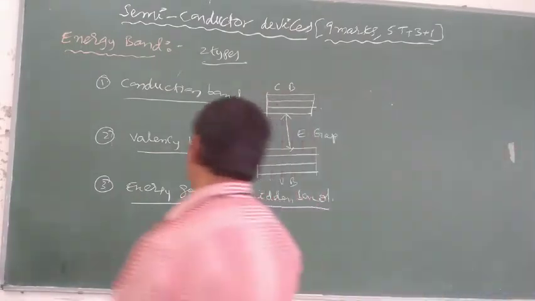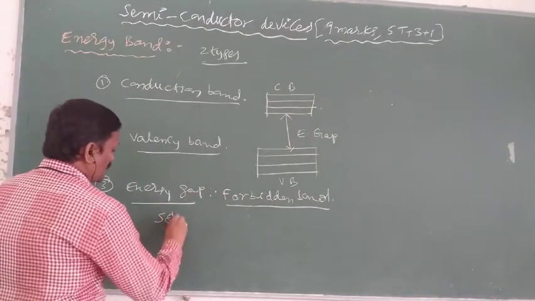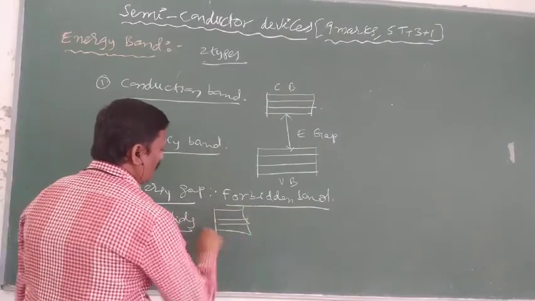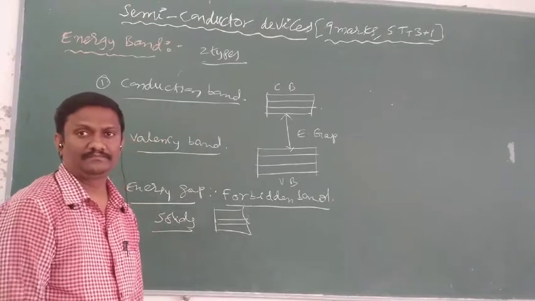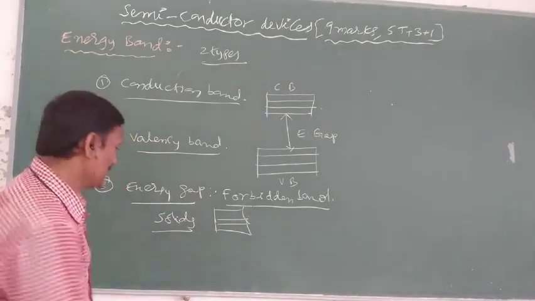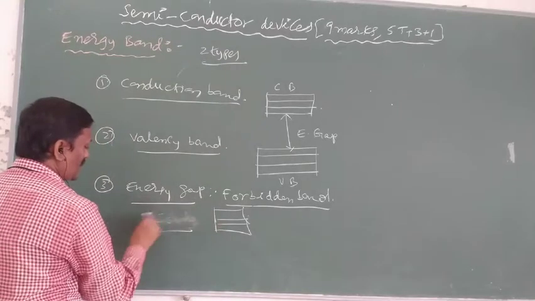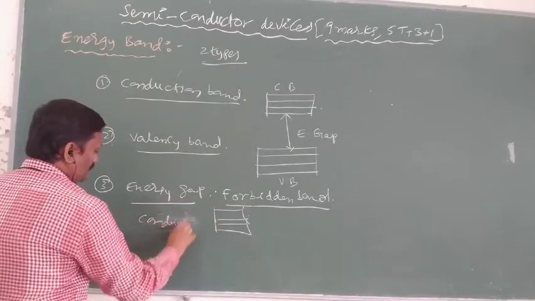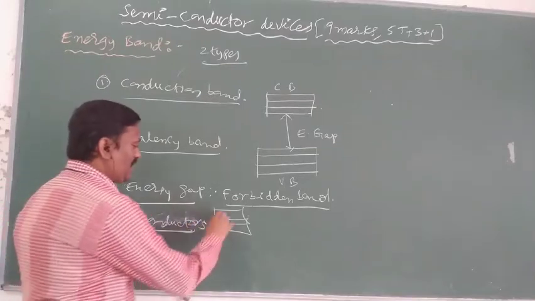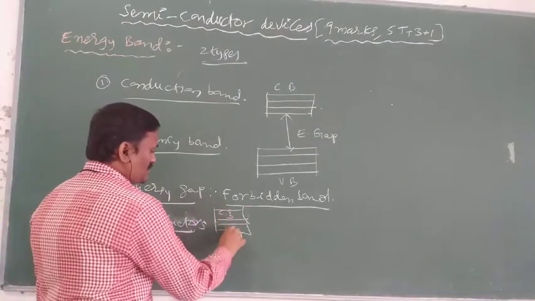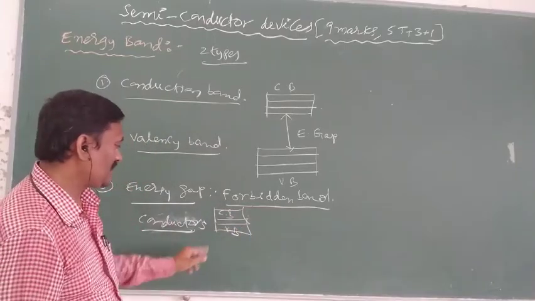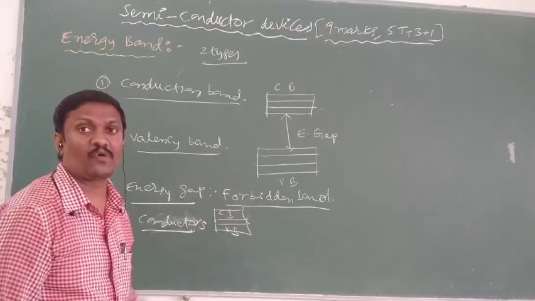In case of conductors, the upper band is the conduction band and the lower band is the valency band. But in conductors, the conduction band and valence band overlap.